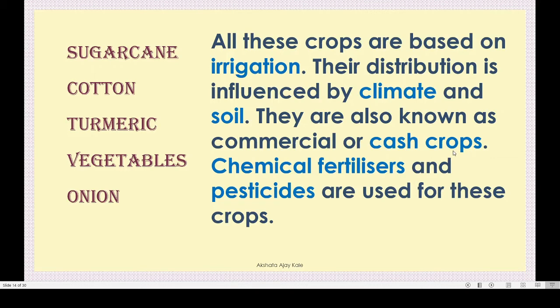They give us cash. Or commercial crops. And chemical fertilizers and pesticides are used for these crops. To save them from pests or worms, we use pesticides. And to grow well, we use chemical fertilizers. Got this?